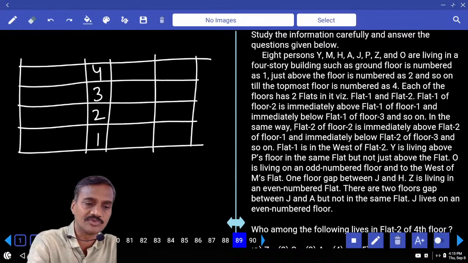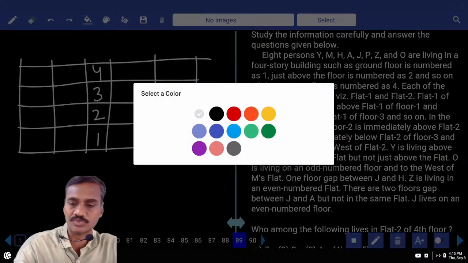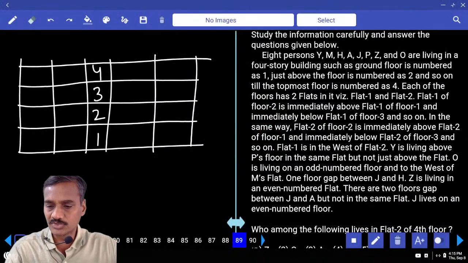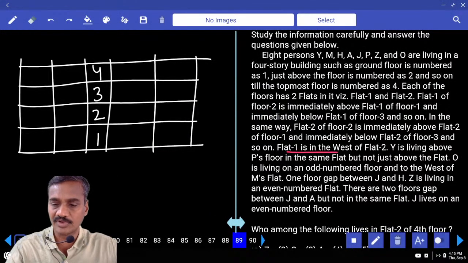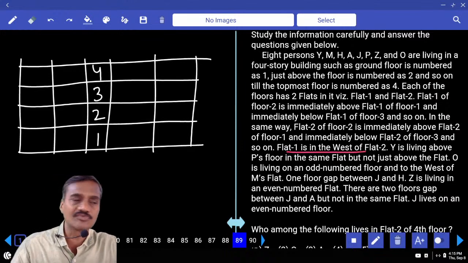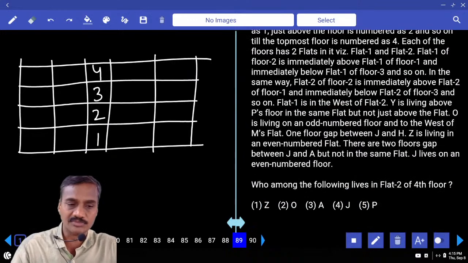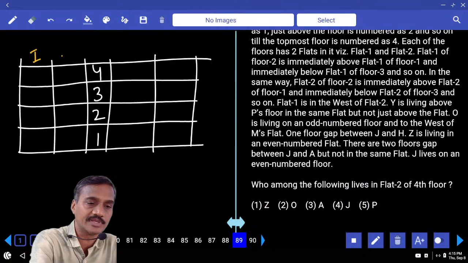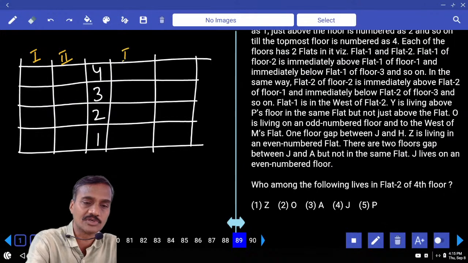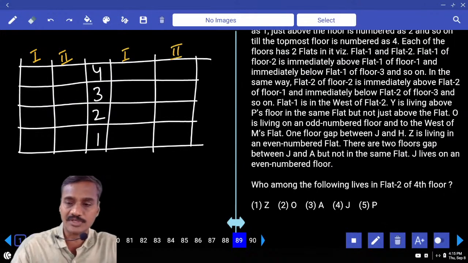And flat 1 is to the west of flat 2. That's all clear. Flat 1 is to the west. In case flat 1 is to the east of flat 2, then take it that way. Then coming to condition number 1.